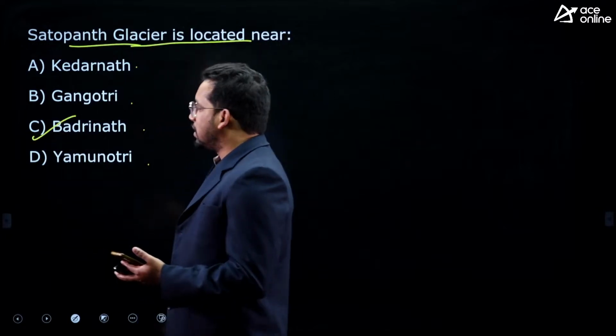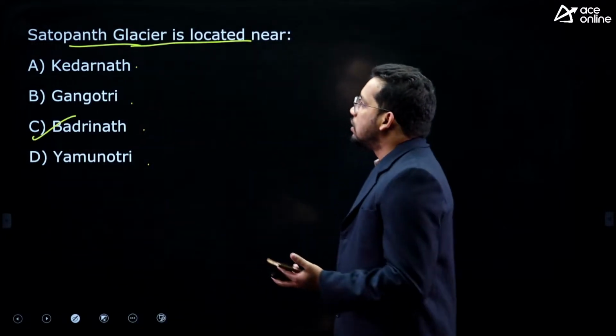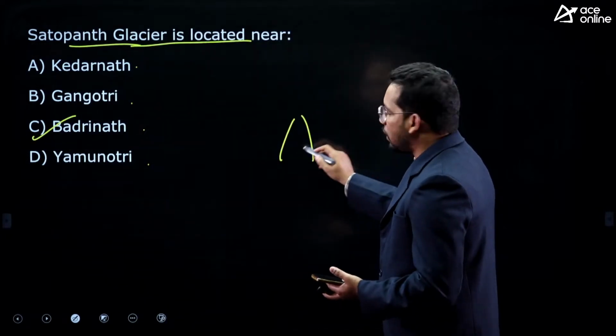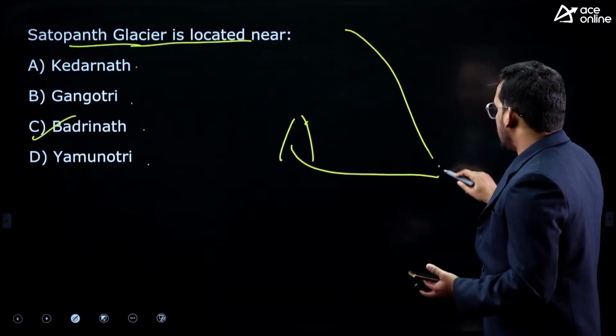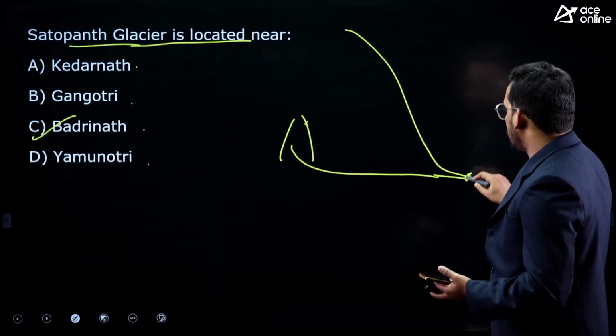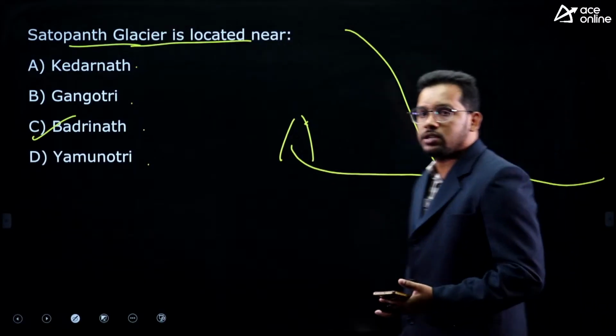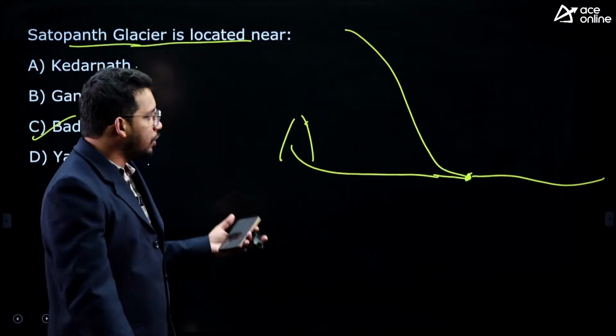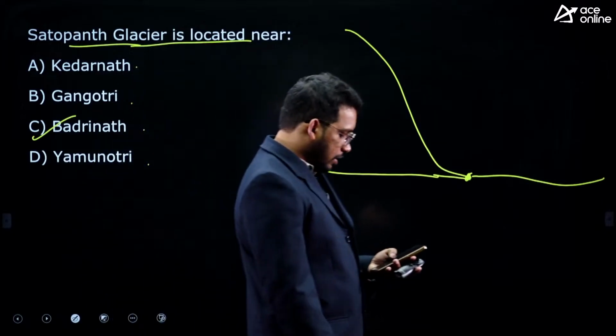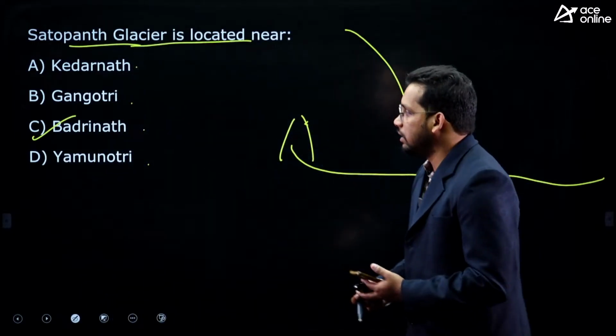Answer is Badrinath, not Gangotri. Satopanth Glacier is where the Alaknanda river emerges. Bhagirathi and Alaknanda meet at Devprayag and lead to the formation of the Ganga river. So answer is C, Badrinath.